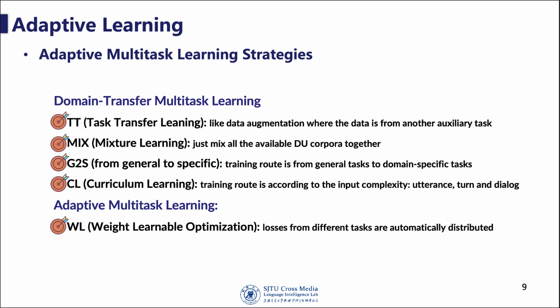The second main contribution of this paper is to find efficient training strategies for the unified DU model. There are 2 different multitask training methods: domain transfer multitask learning and adaptive multitask learning. TT means task transfer learning, where we just mix up 2 corpora from the same task. One is the evaluation corpus, and the other is the auxiliary corpus.